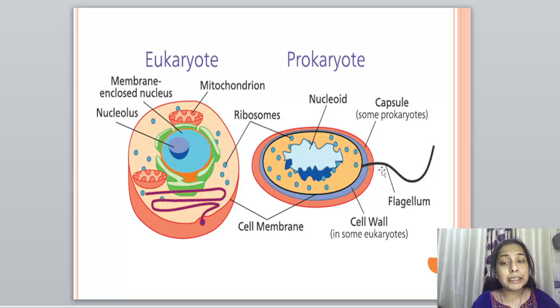There is a distinctive feature called flagellum in prokaryotes, and flagellum is responsible for the movement of the cell. The cells are mobile because of the flagellum in it. So this is the difference between prokaryotes and eukaryotes.